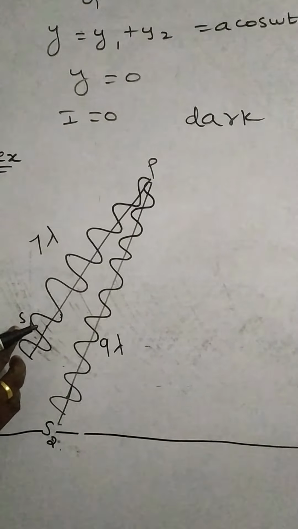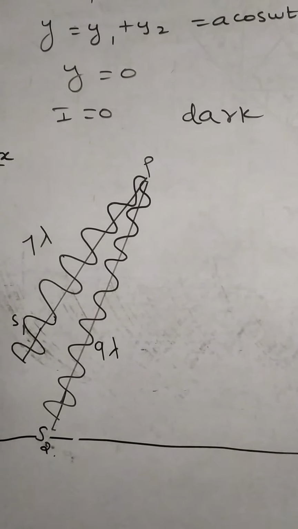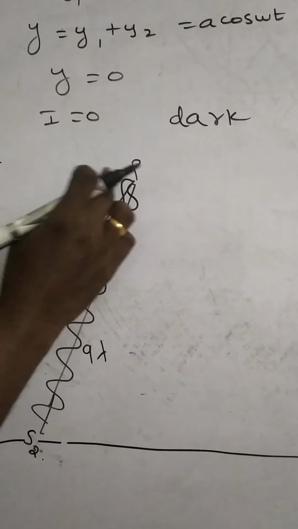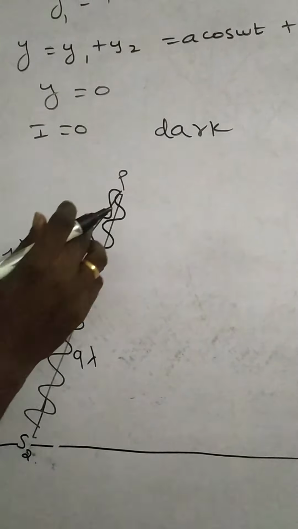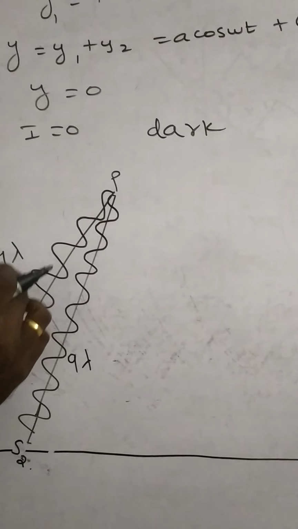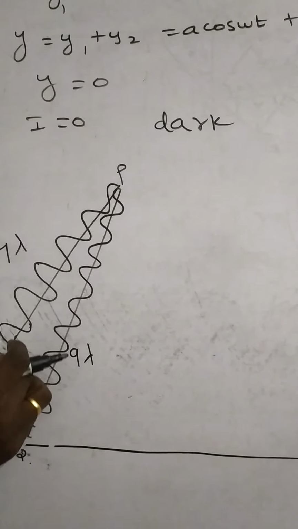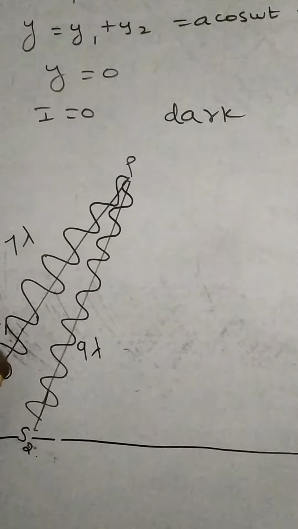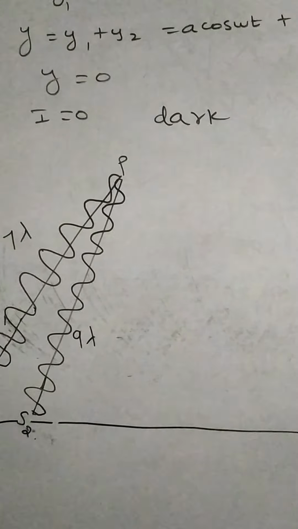Two waves: one is S1B, another is S2B. S1B has a total distance of 7 lambda, so there are 7 crests and 7 troughs. 1, 2, 3, 4, 5, 6, 7. 1, 2, 3, 4, 5, 6, 7. The other wave S2B has 9 lambda.